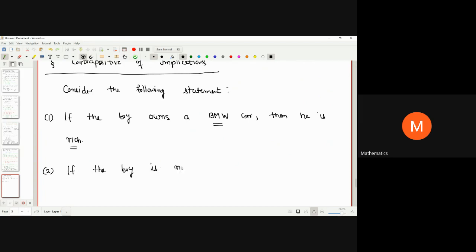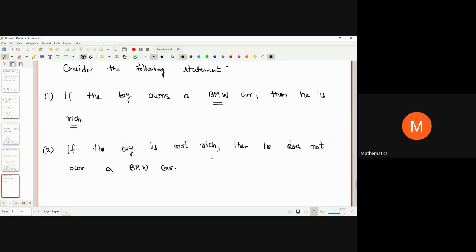boy is not rich. Now see, if a person is not rich, can he own a BMW car? You obviously know somebody who is not rich cannot have a BMW car. So if the boy is not rich, then he does not own a BMW car. See it carefully. The first statement says if somebody has a BMW car, then he is rich. This is a true statement. Second, if the boy is not rich, then he does not own a BMW